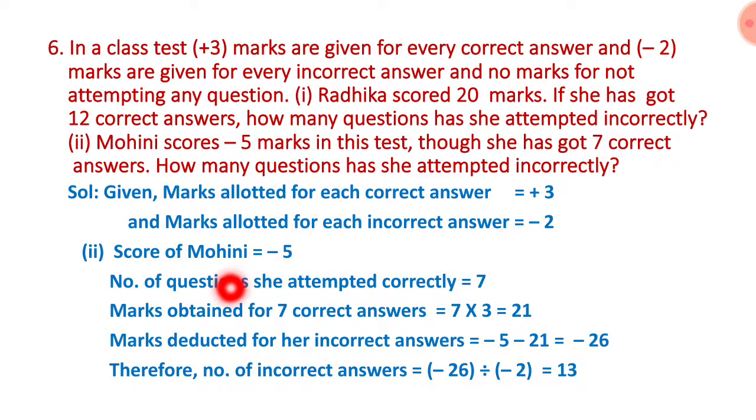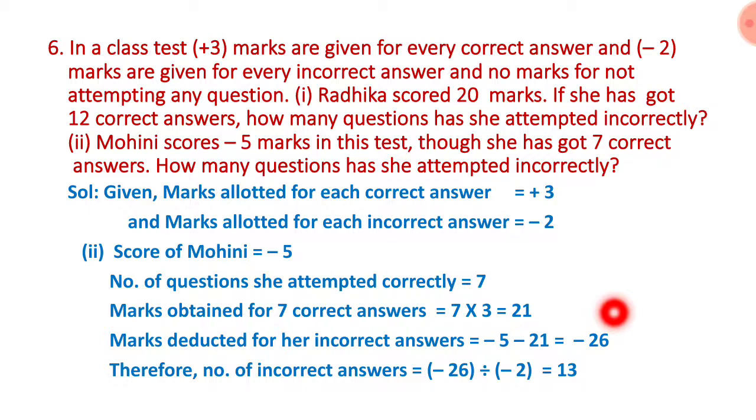Then how many marks she got for 7 answers? Marks obtained for 7 correct answers is equal to 7 into 3. 7 3s are 21. Okay, 21 marks she got. Then marks deducted for her incorrect answers is equal to, minus 5 is her score, in minus 5 subtract 21. Then minus 5 minus 21 is equal to minus 26 because negative term addition. Minus 26 means these many marks are deducted now.